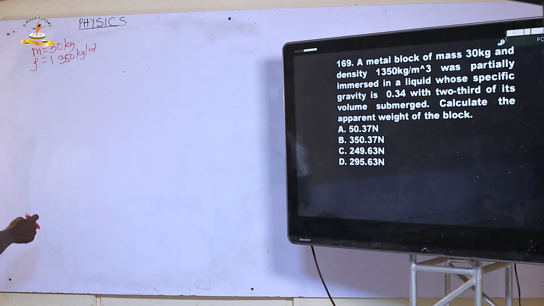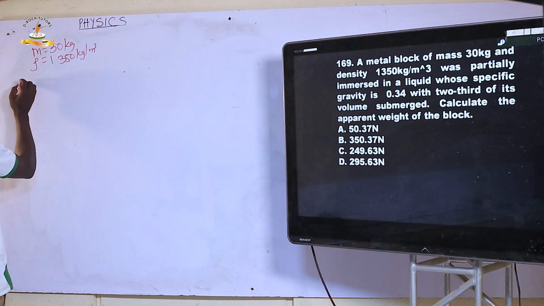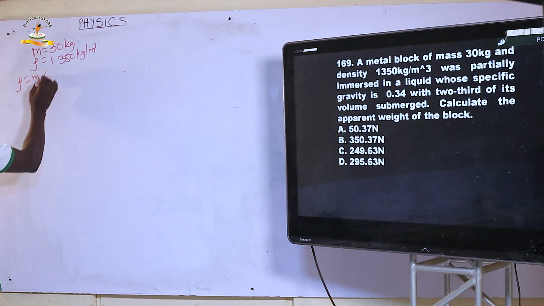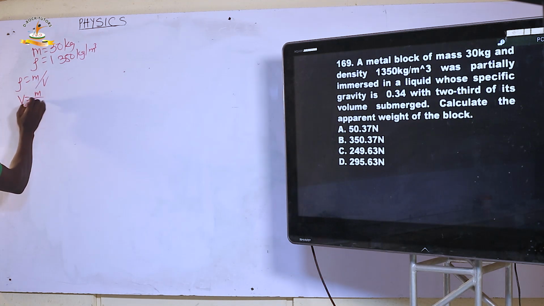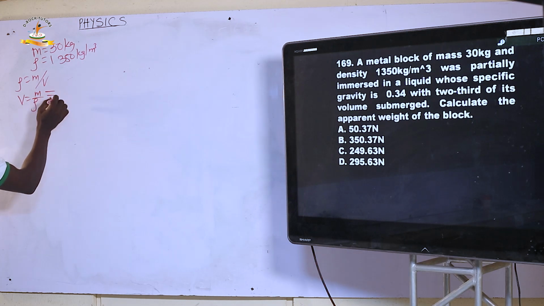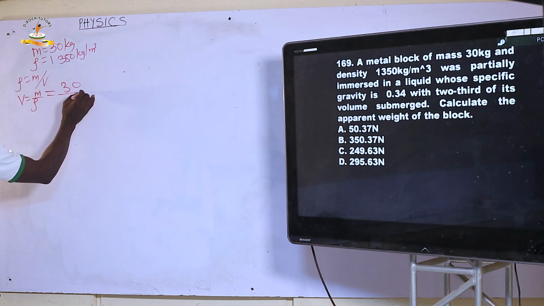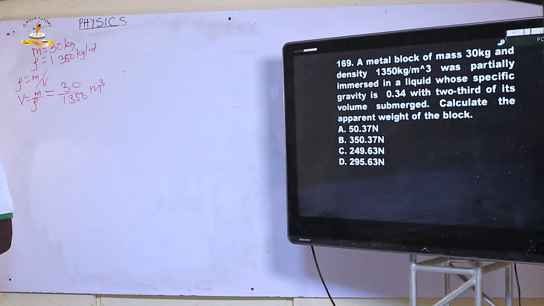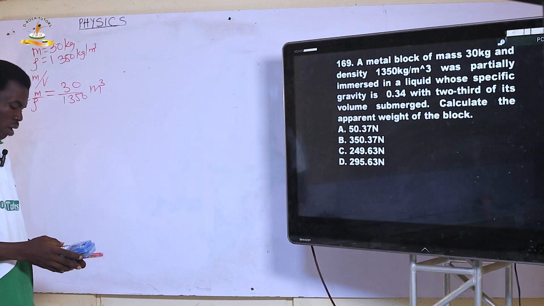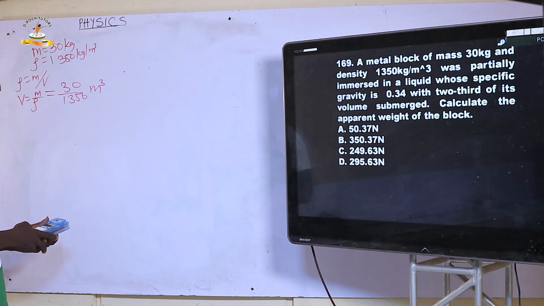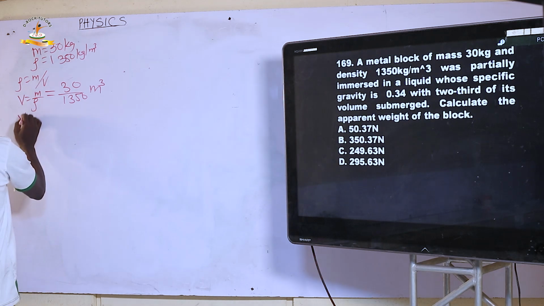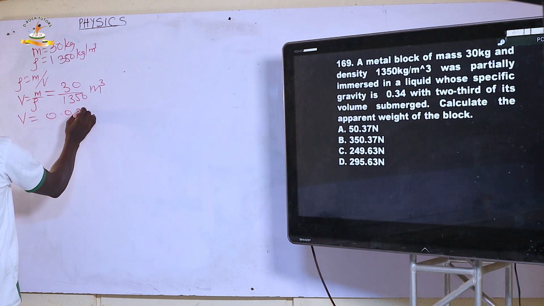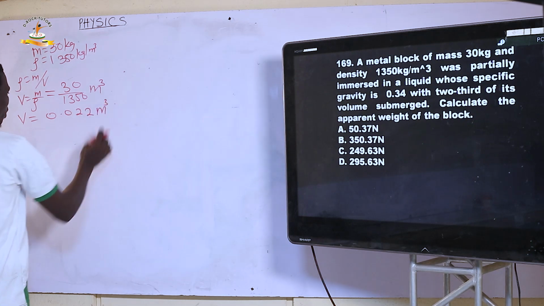But we know that density is related to volume. Density is mass over volume, and as such, volume equals mass over density. I can have it as mass 30 over density 1350, then our answer is in meter cube. Let's do this: 30 divided by 1350 is 0.022. So the volume of the block is 0.022 meter cube.